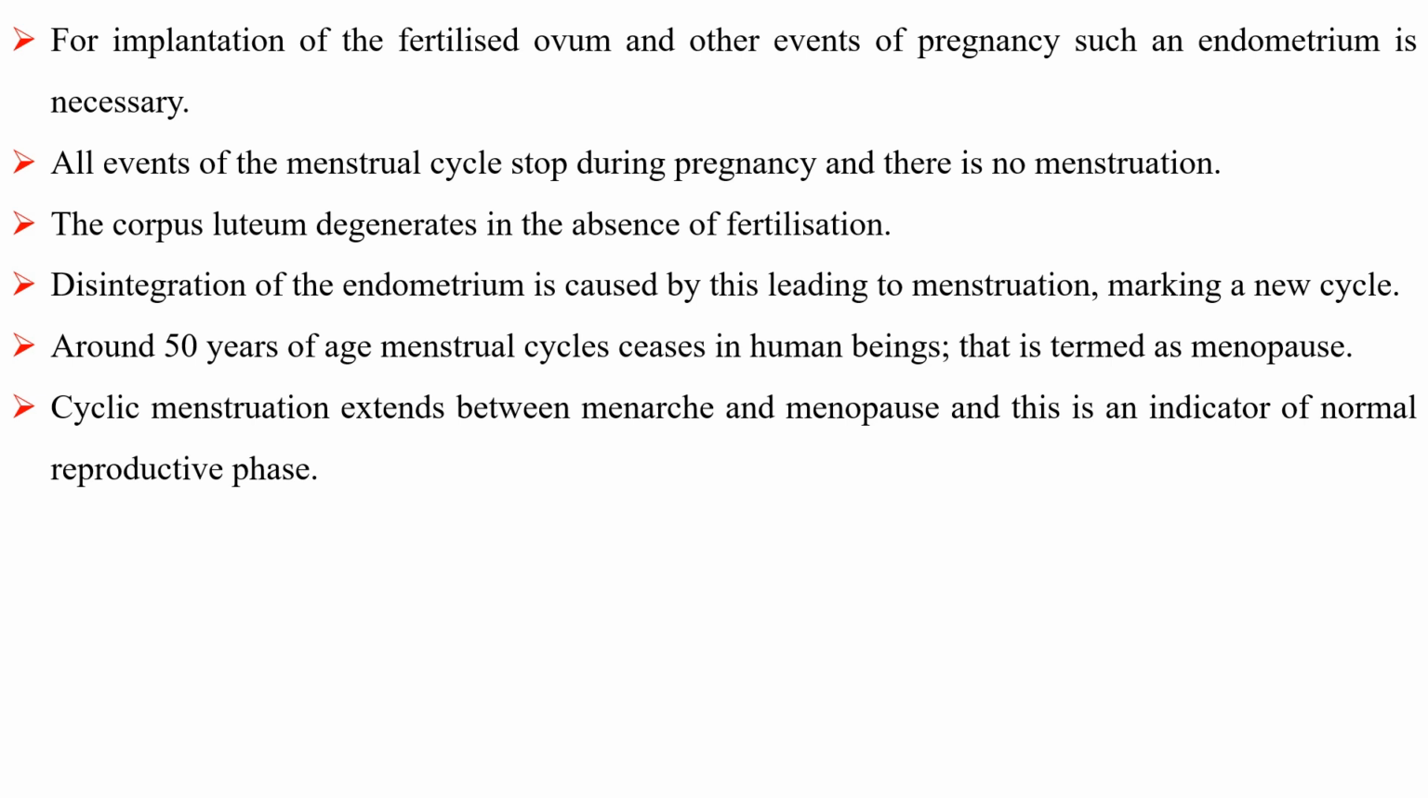All events of the menstrual cycle stop during pregnancy and there is no menstruation. The corpus luteum degenerates in the absence of fertilization. Disintegration of the endometrium is caused by this, leading to menstruation, marking a new cycle. Around 50 years of age, the menstrual cycle ceases in human beings, which is termed menopause. Cyclic menstruation extends between menarche and menopause, and this is an indicator of the normal reproductive phase.